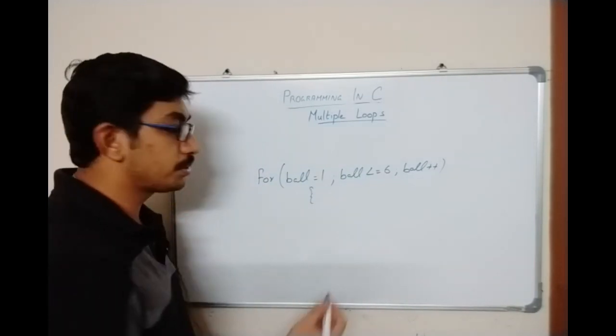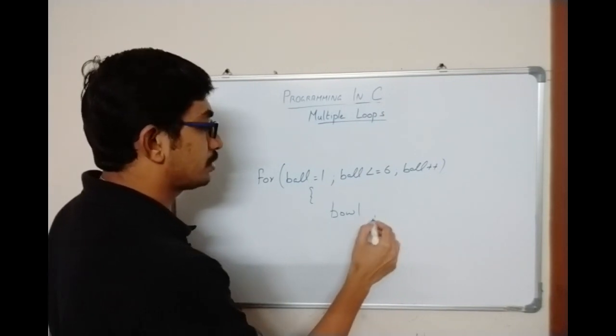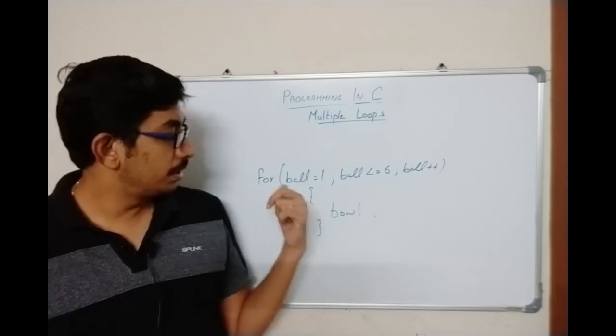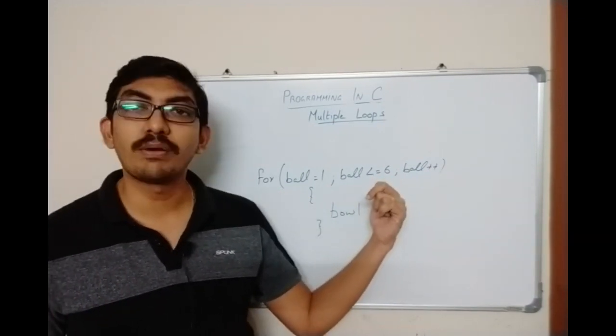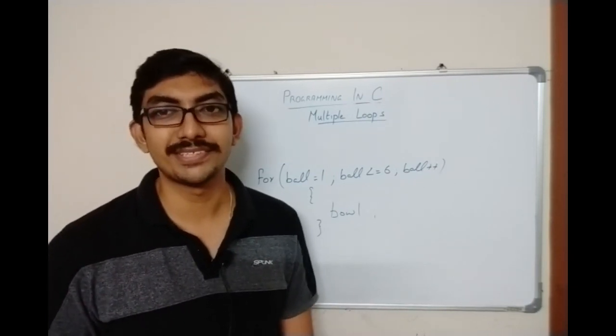What is the process you are going to do? You are going to bowl. That's the process. And in a single over, you are going to bowl 6 balls, supposing it is all legal deliveries.